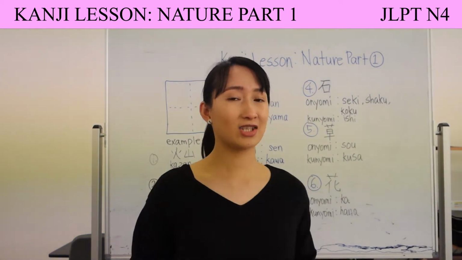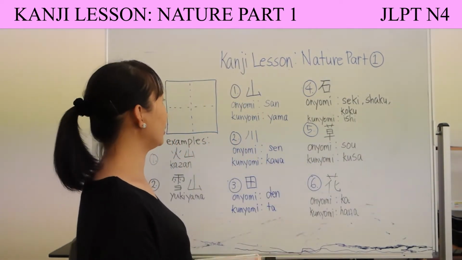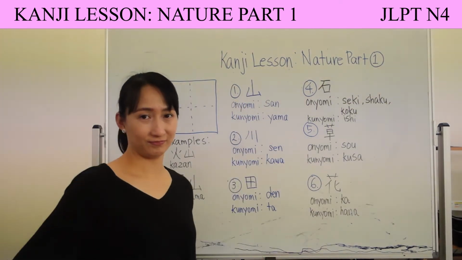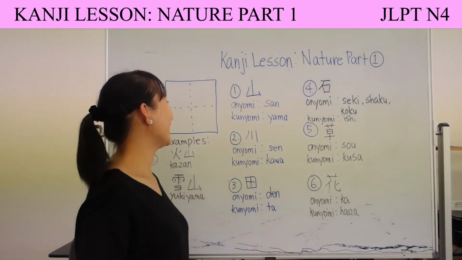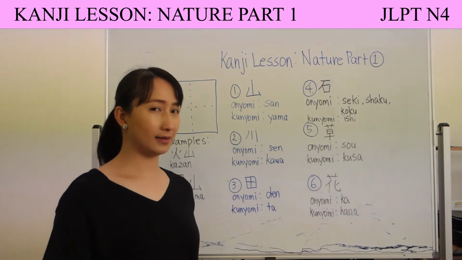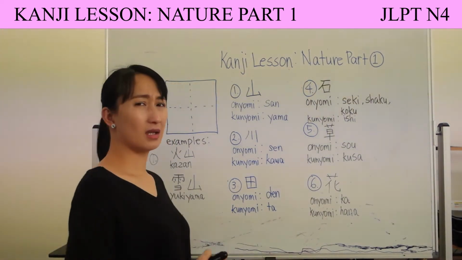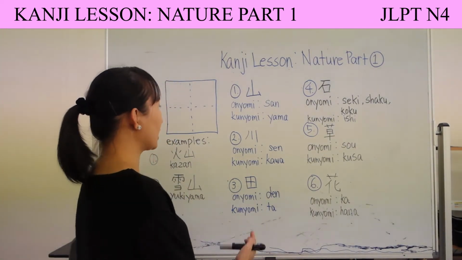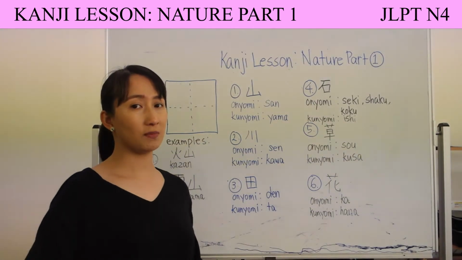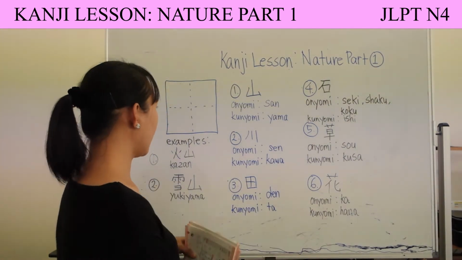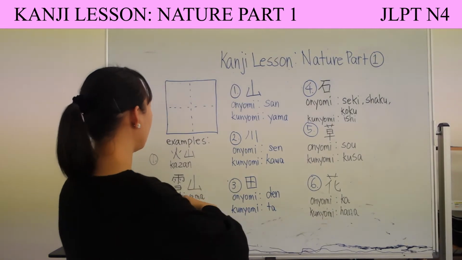Okay, so let's get started. Our first kanji for today is this kanji. It's my name. Okay, so anyway, its onyomi is san, but sometimes it becomes zan. And its kunyomi is yama, which means mountain. This is how we write this yama kanji.